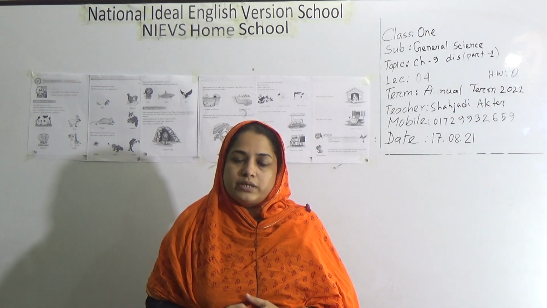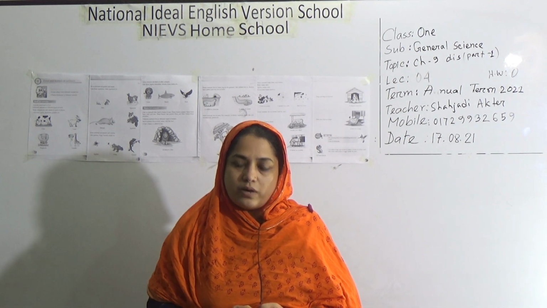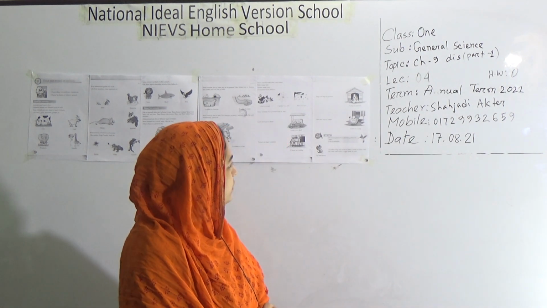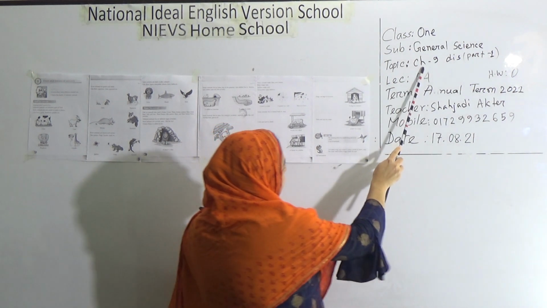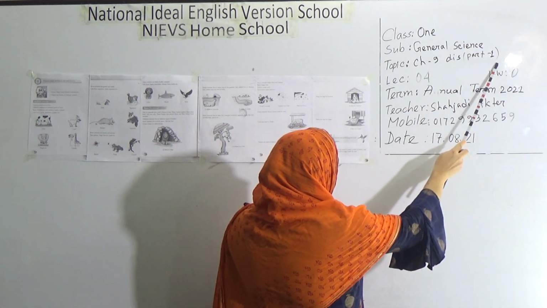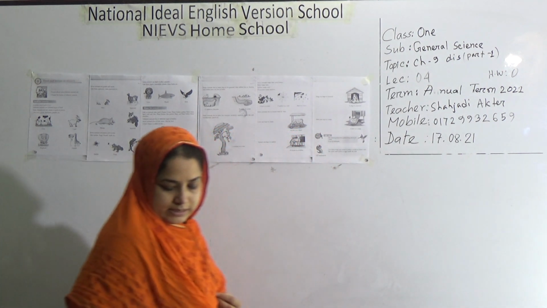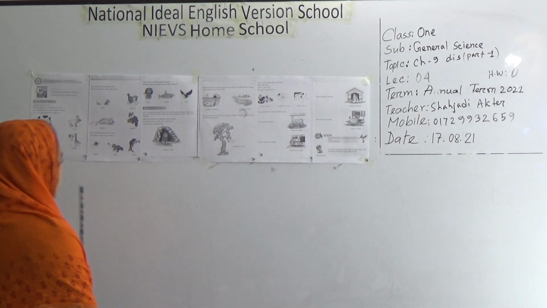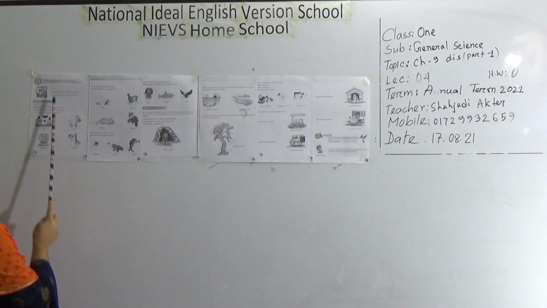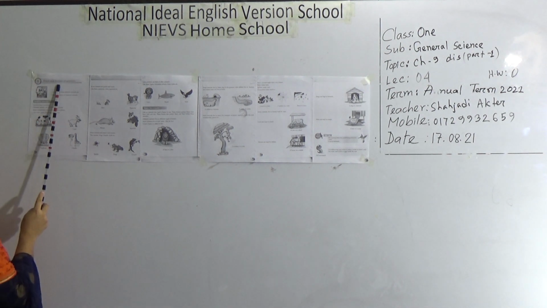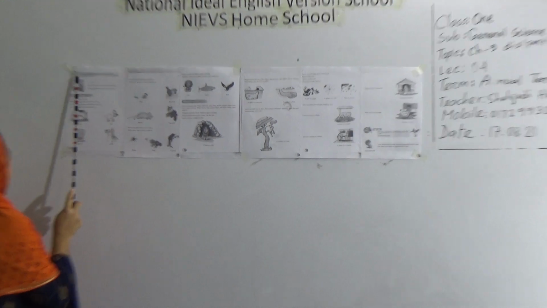Today I am going to take a general science class for class 1 students. My dear students, our today's topic, chapter 9, discussion, part 1. Our today's lecture number is 4. My dear students, let's start our class and follow this class with your textbook. This is chapter 9, food and homes of animals.